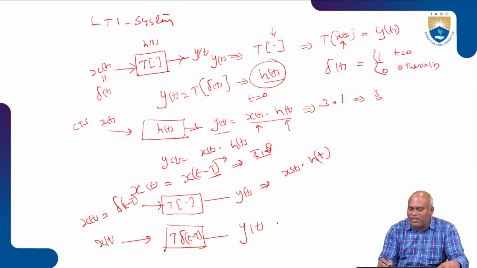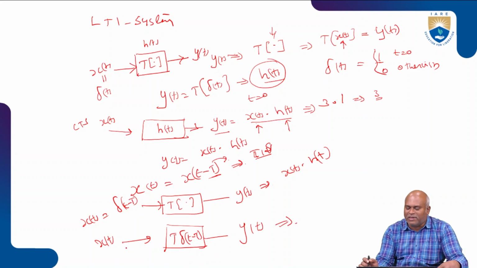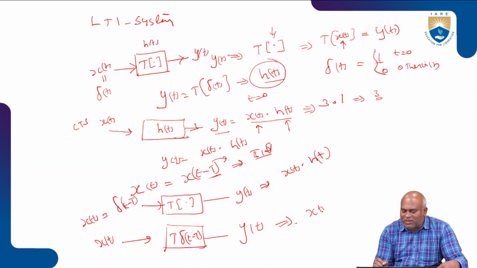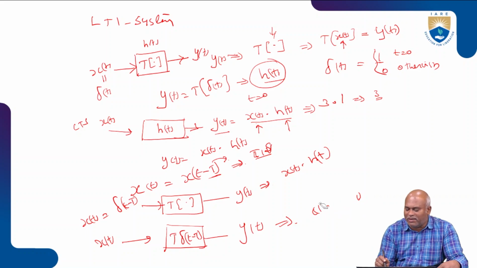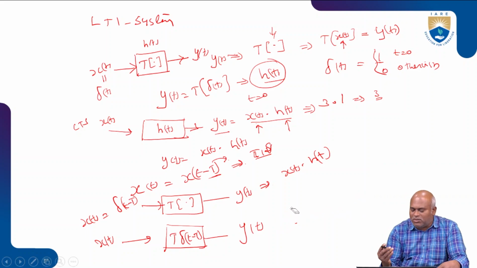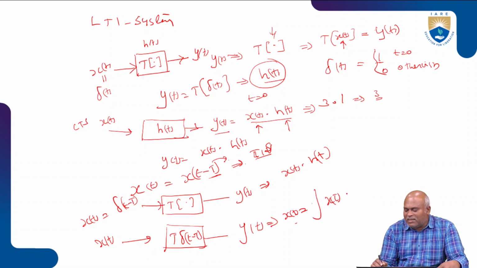So this y of t I can write, for the input condition, as x of t equal to integration of x of tau delta of t minus tau d tau. I will write it here: x of t is equal to integration of x of tau delta of t minus tau d tau.